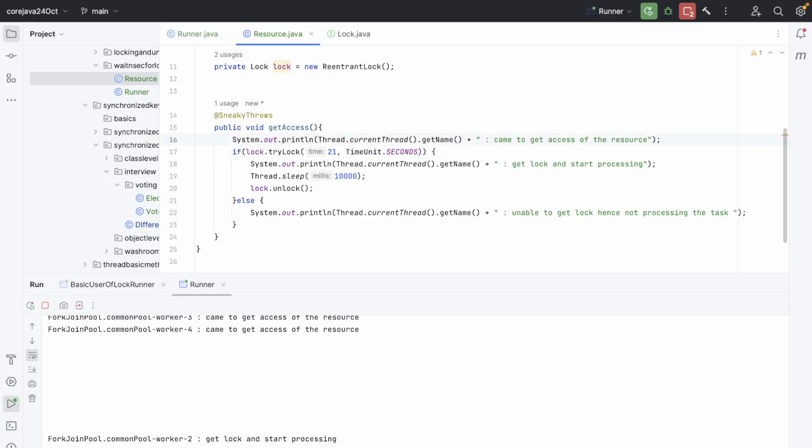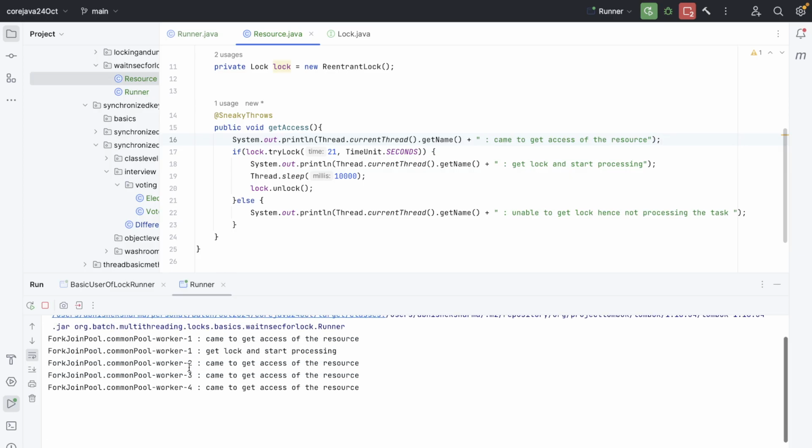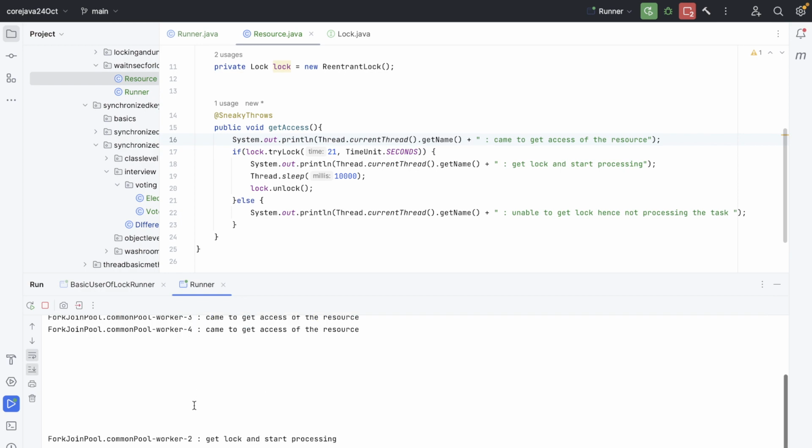Am I audible? Okay. Now over here you can see that workers 1, 2, 3, 4 come in this sequence, and they get the lock in the same manner. But it's not guaranteed that they will get the lock in the same manner. It depends on the thread scheduler. So now, is there a way that I can make sure that FCFS is being followed?